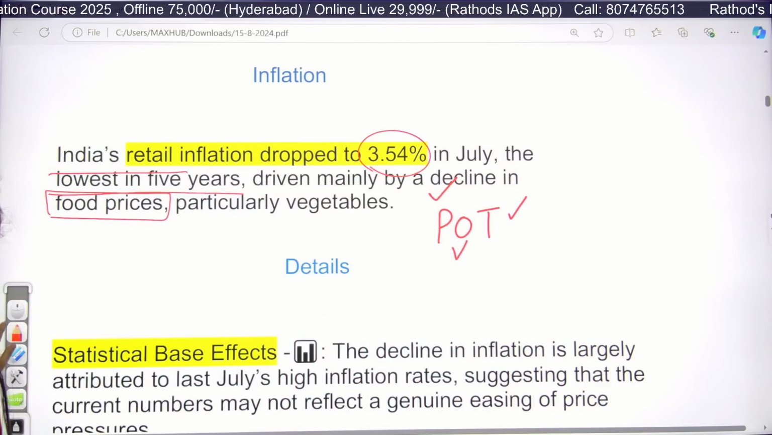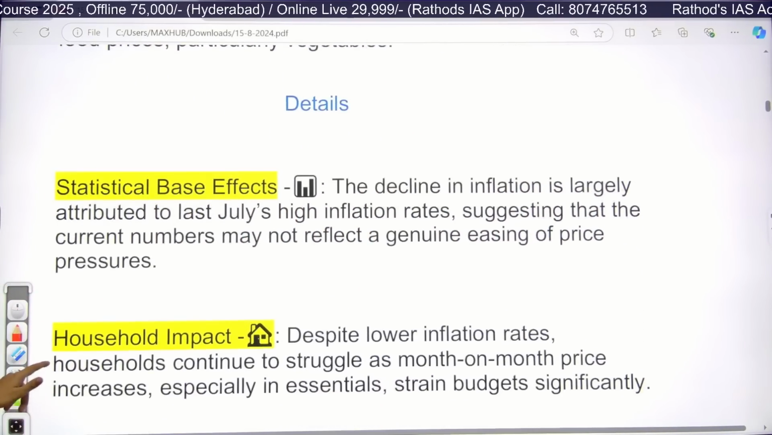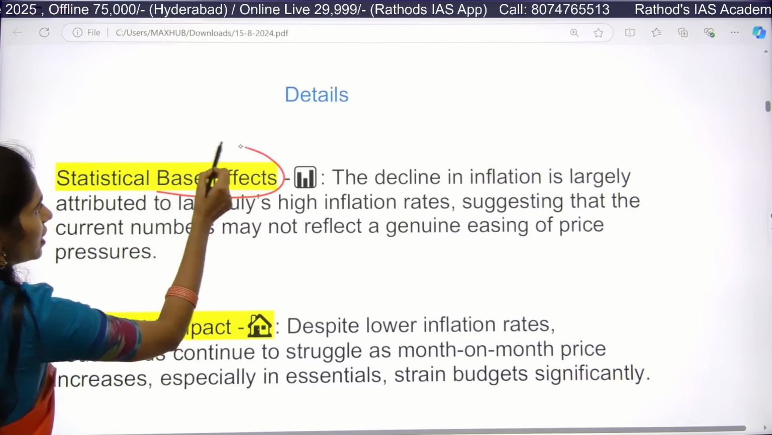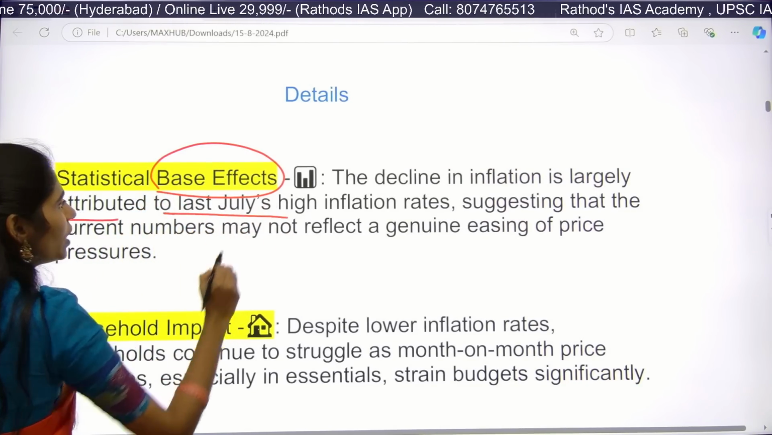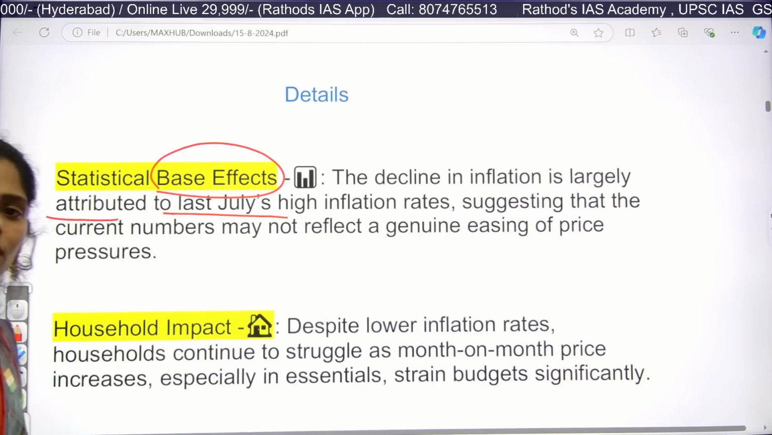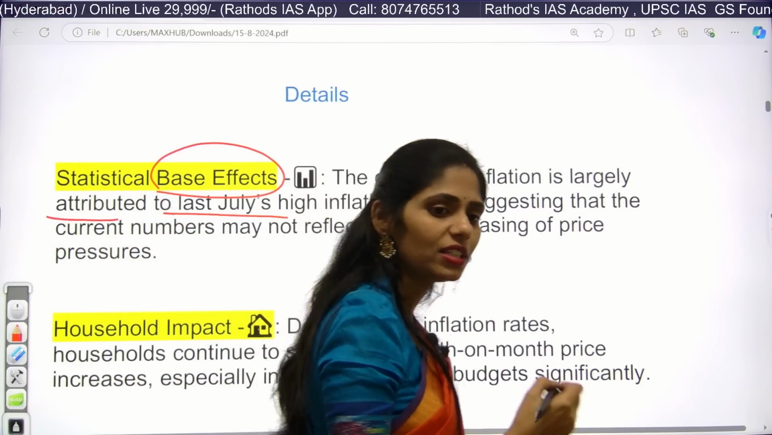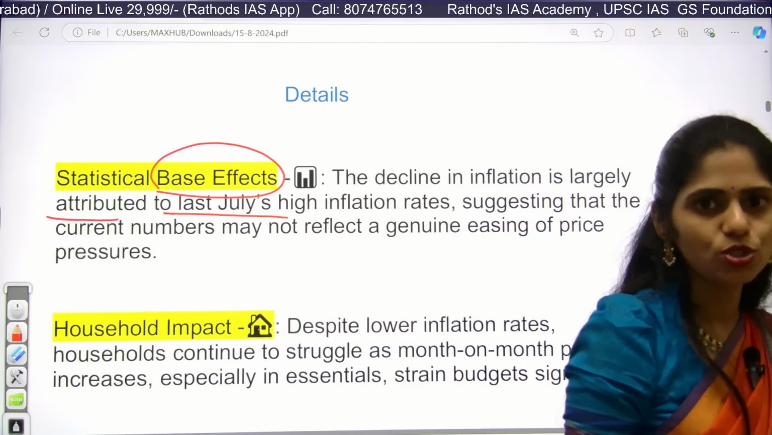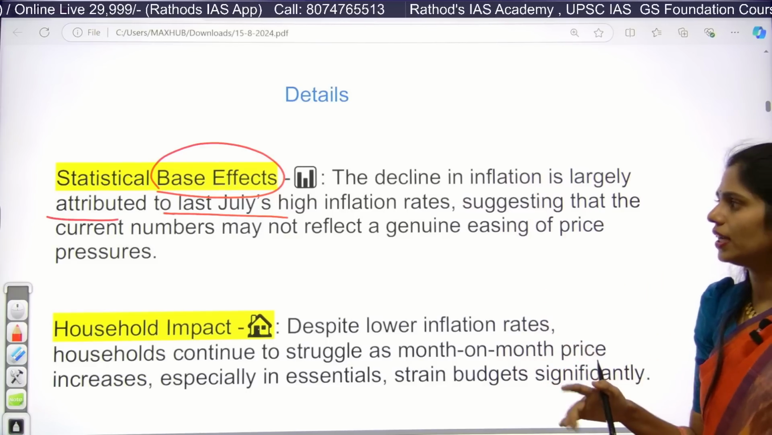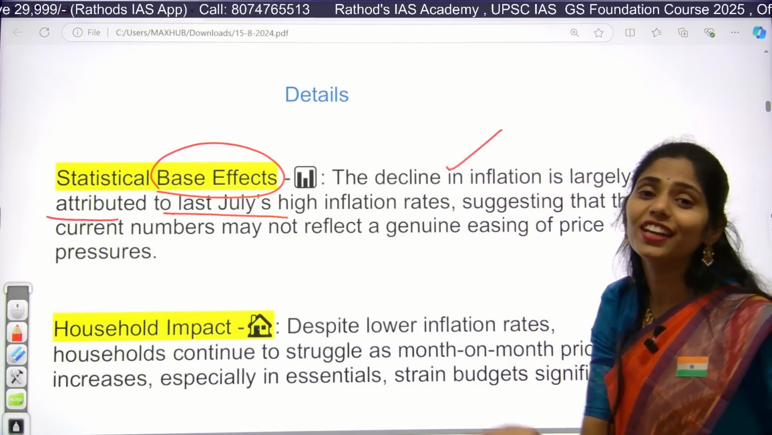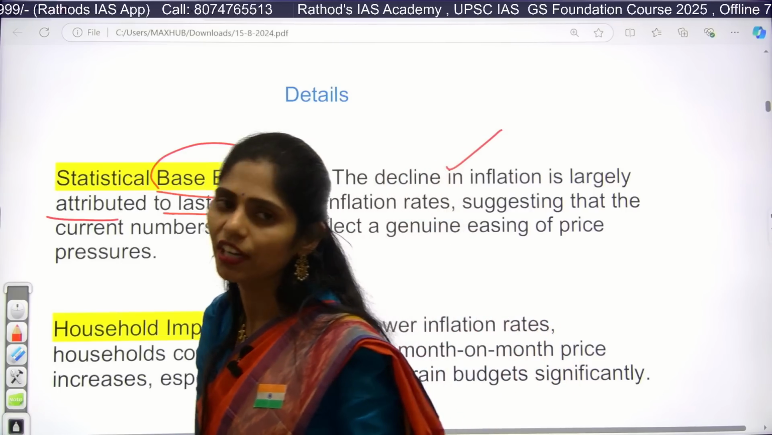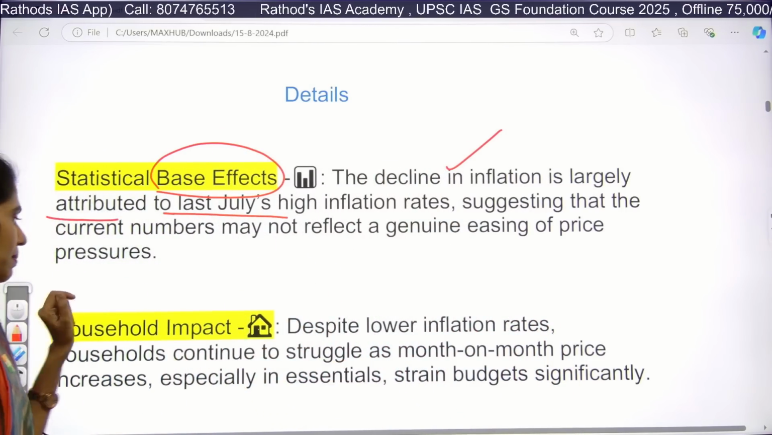And the next important reason they are giving is the base effect. The decline of inflation is largely attributed to last July's high inflation rate. So when we compare last year's July price with this year's July price, this year is very low. Because of this, we are expecting a very high decline in inflation, majorly because of the base effect.